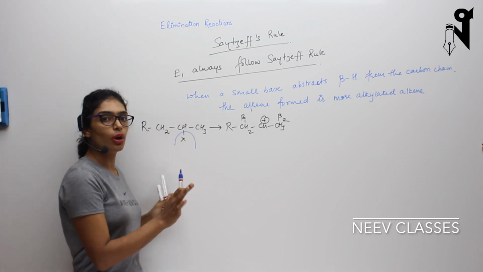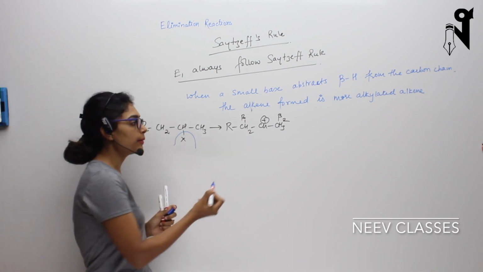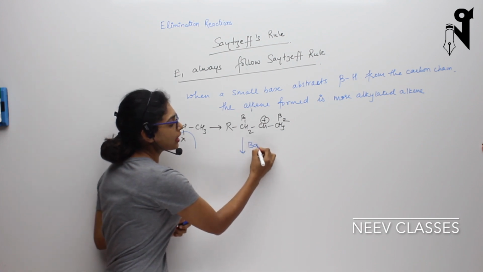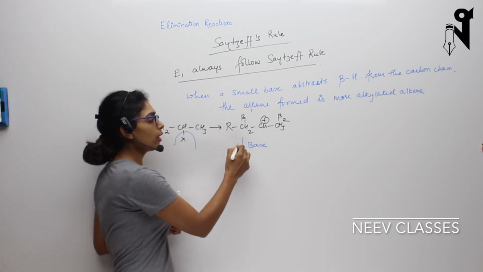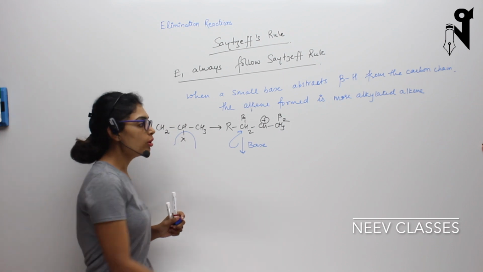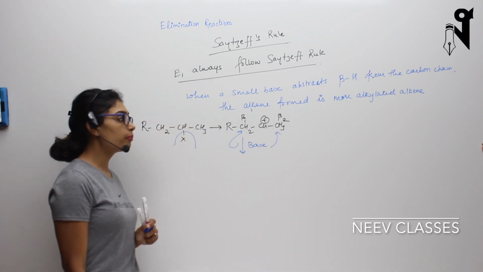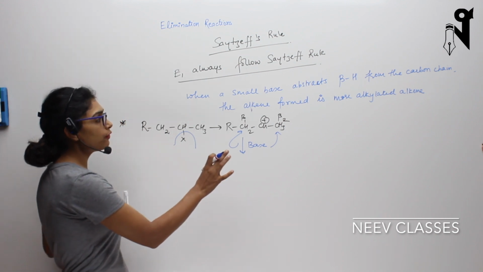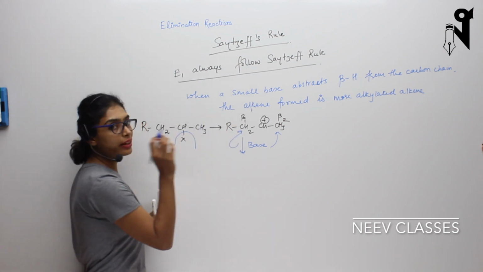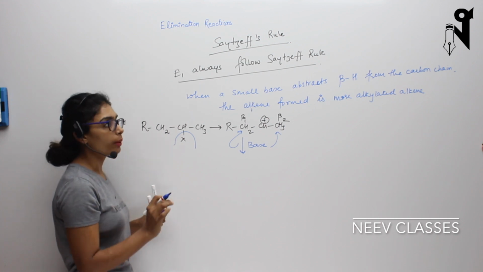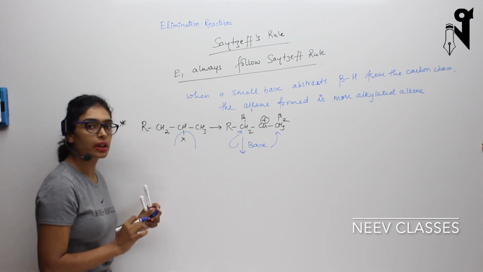Now this is not a symmetric molecule as in the example we had taken before. So when the base attacks, it has two options. It can attack this carbon's hydrogen, and it can attack that carbon's hydrogen. But which one will it opt for? According to the Saytzeff rule, it will abstract the hydrogen from the more alkylated carbon, or it will form the more alkylated alkene.